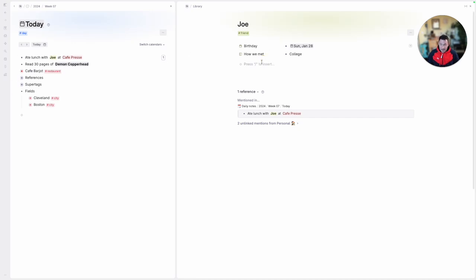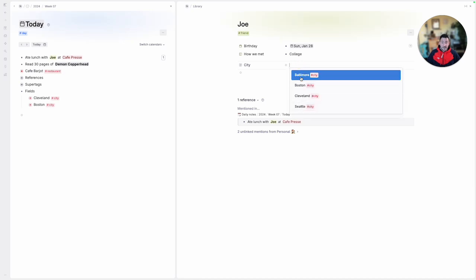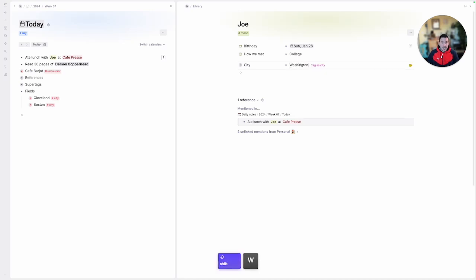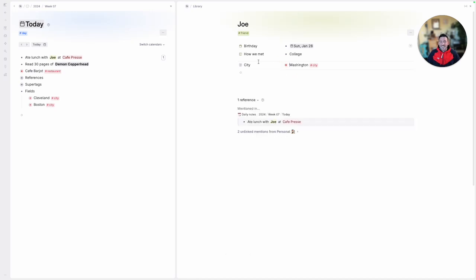We had city in the restaurants field. Sorry, city was a field on the restaurant super tag, and now we can actually reuse this same exact one and pick a city for him and say that he lives in Washington, D.C., let's just say, and make sure that Washington, D.C. is tagged as a state, which source subject.